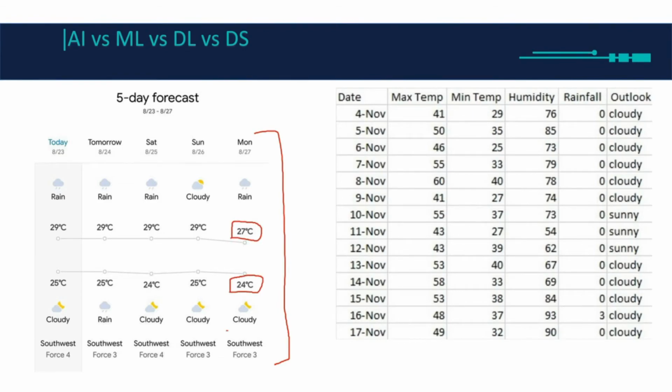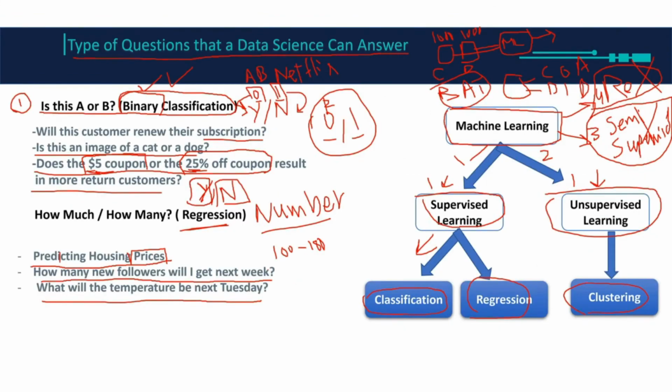And then we're going to have a categorical here, cloudy, whatever. If the outlook was cloudy, sunny, or rainy, let's say we have 3, since the output is text, it's going to be categorical. But if it's temperature, it's going to be what? Regression. So what will be the temperature next Tuesday? This is a regression problem.